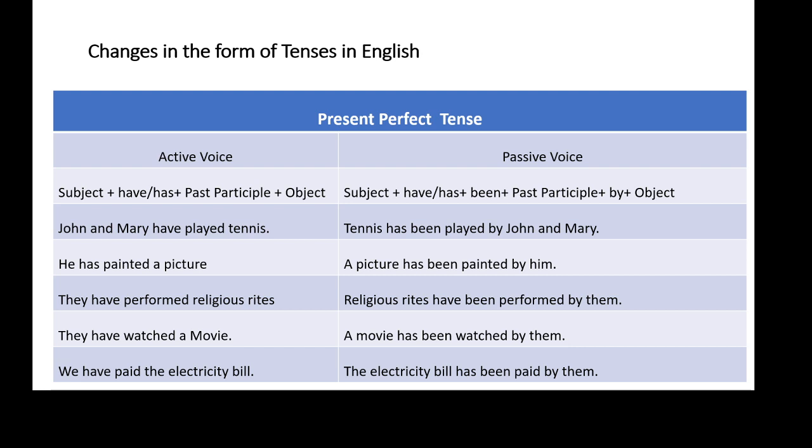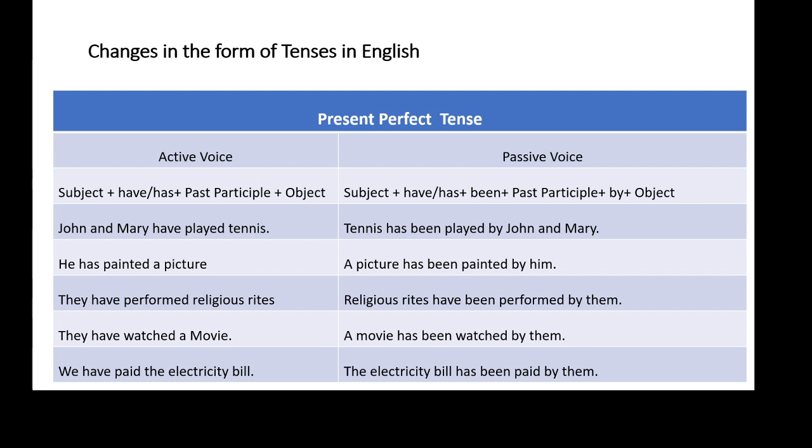Come down to the next example. He has painted a picture. In this sentence, he is subject, has painted verb, a picture is an object. So our answer will begin with an object that is a picture. A picture is singular. So the helping verb of to have singular is has. So a picture has. Has is followed by been. So a picture has been.